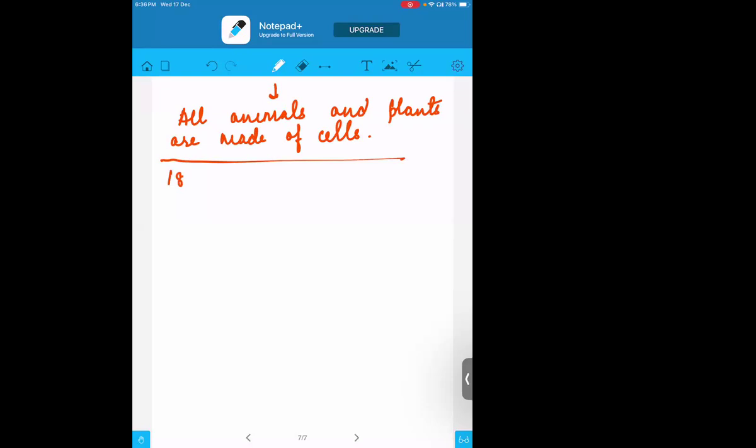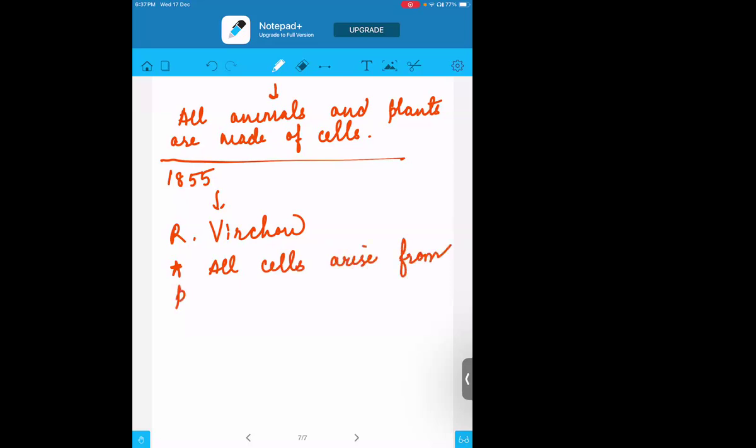But later, in 1855, another scientist came whose name was Virchow. He added one more point to the previous theory and said that all cells arise from pre-existing cells. It means all cells will come from old cells only.